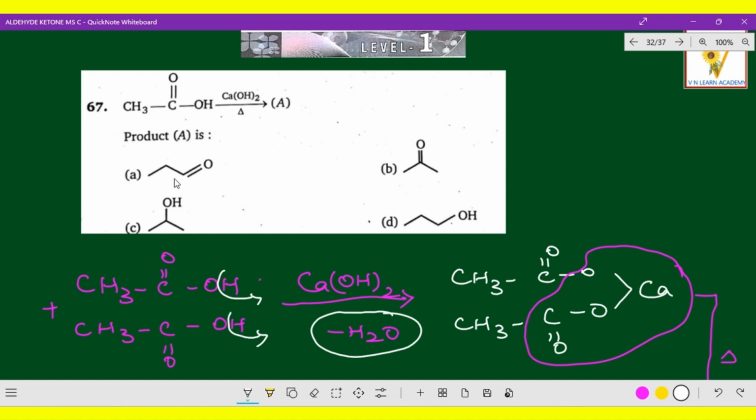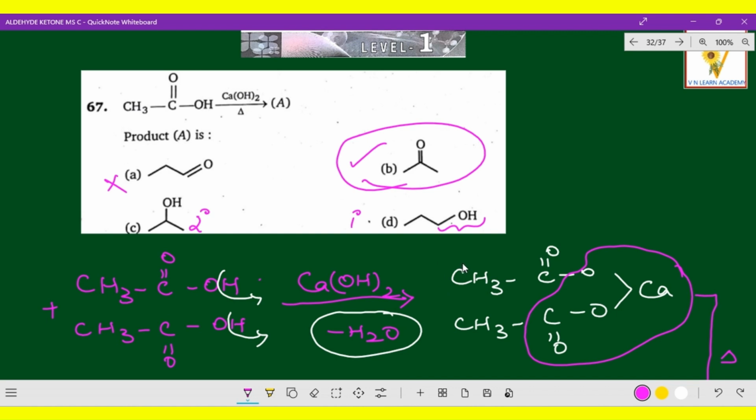Now here, which is the correct option? This is aldehyde, CHO, which is not the correct option. And of course this is a keto group, 100% it is correct. Let us check the other two. This is a secondary alcohol, CHOH, which is not possible because this is a strong base and this is acid, so naturally you will get an acid-base reaction. This is a simple concept. I hope you got that idea. Then this is a primary alcohol, CH2OH, and this is a secondary alcohol. Which is the correct option? We want the keto group. Yes, we got that keto group. Now I think you got that idea.